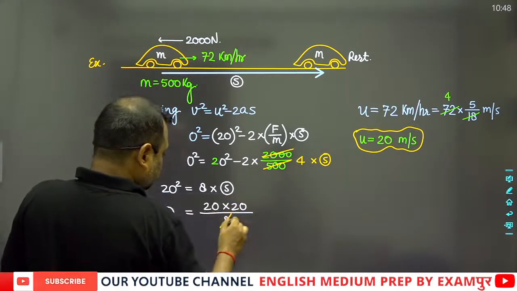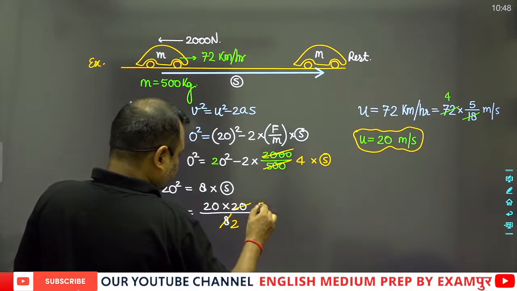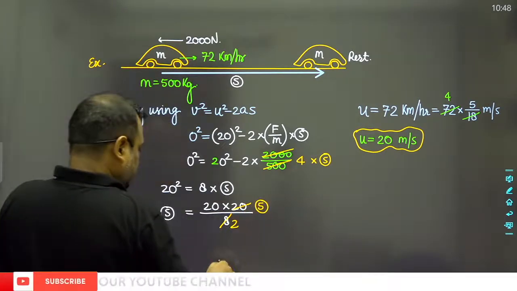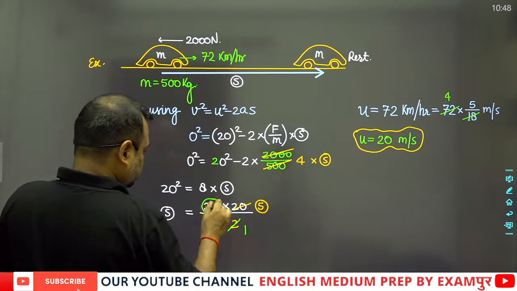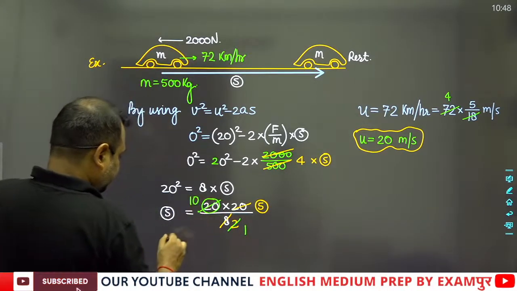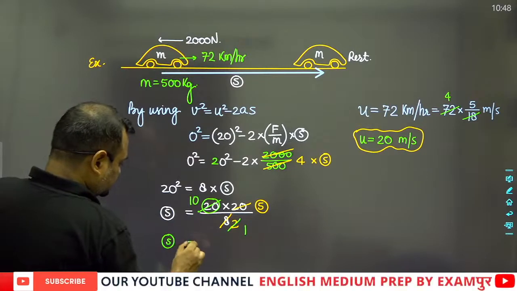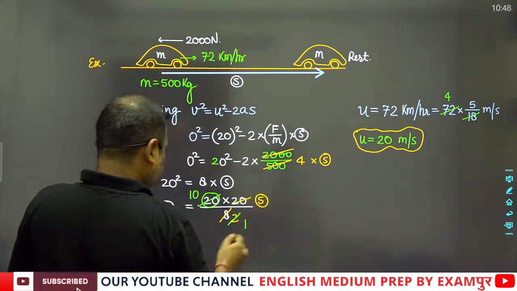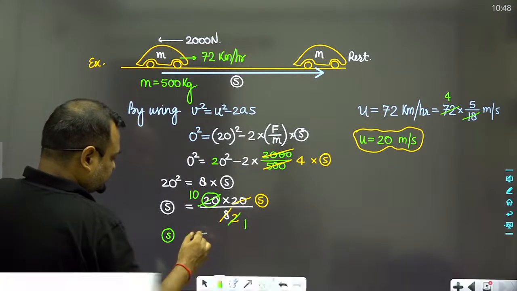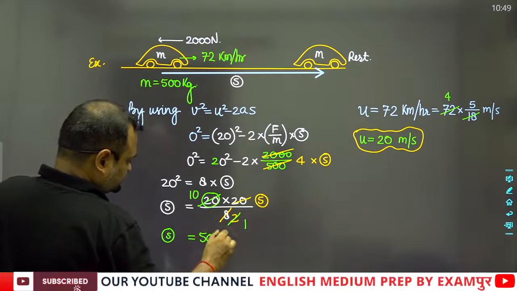Four twos are 8, four fives are 20, two ones are 2, and two tens are 20. So s will be equal to 10 fives are 50. This is 50 meters.